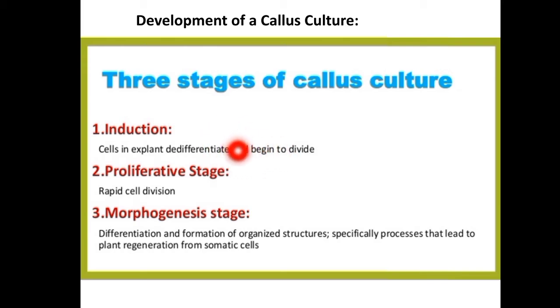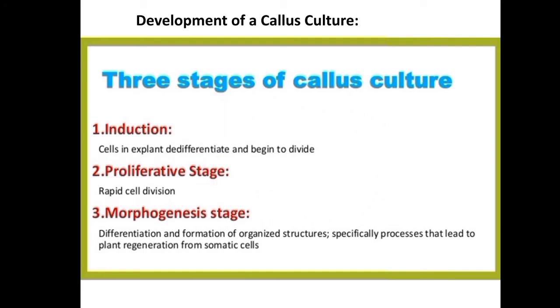And in the cell division stage, what happens here? The cells are actively dividing, and hence the cell size decreases here, and they give rise to the cambial cells. And the morphogenesis stage is the differentiation stage. We know that differentiation occurs by the expansion and maturation of the cells. Here the growing callus cells are more or less the same, but as the growth rate decreases, the callus shows its characteristic structures and forms. So these are the three stages of the callus culture.